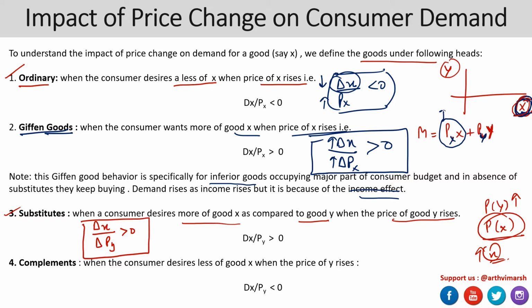To represent this, the change in demand for X with respect to change in price of Y is going to be negative. So when the price of the other good increased, the consumer resorted to buying less of good X as well. So this is about the complements.